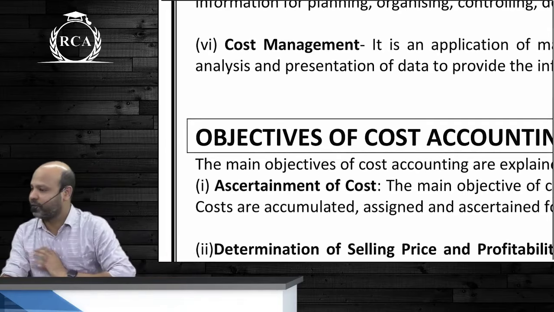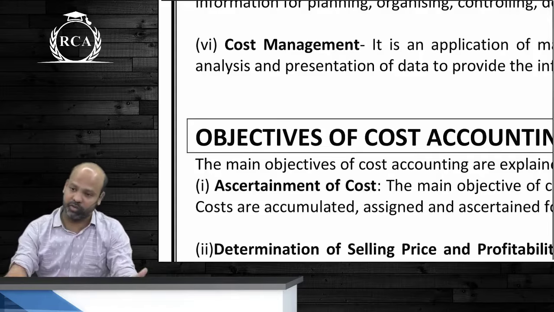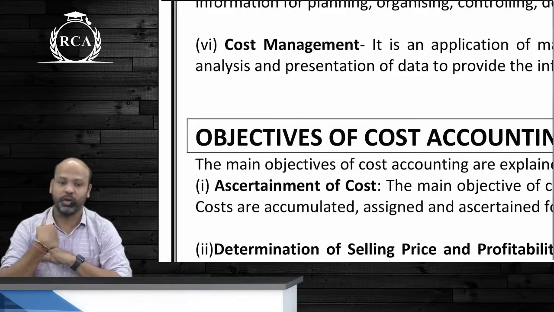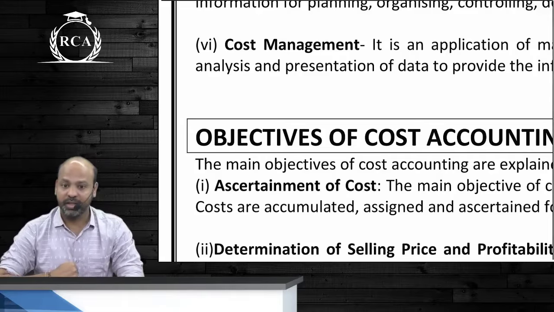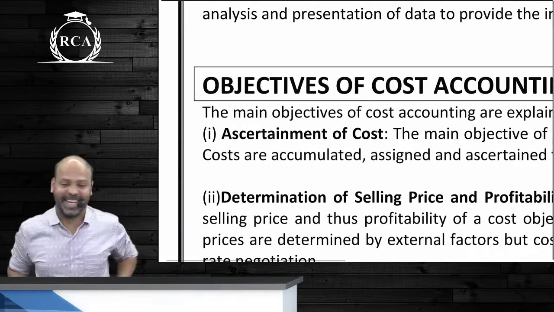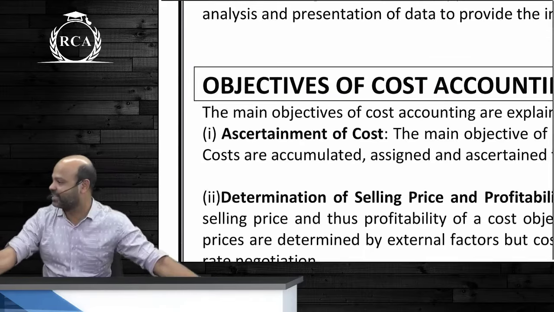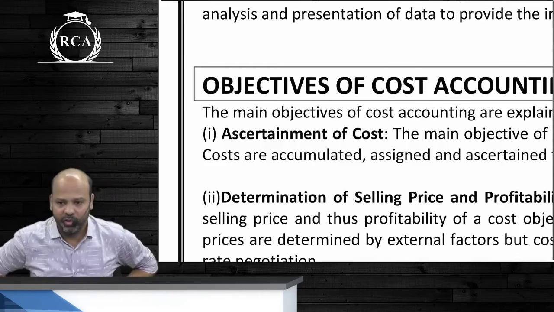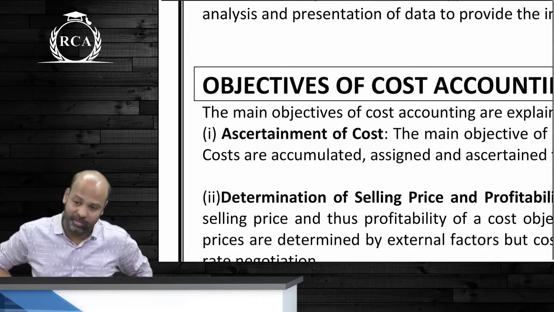The first point, guys, undoubtedly objectives of cost accounting, or why cost accounting is important, is ascertainment of cost. Very well, guys. The whole purpose of maintaining cost records is so that you can determine the cost of a product. Once the cost is determined, what next? You determine selling price. I know you guys are very smart, beta. You've already looked at the data. The selling price of a product over a longer period is always based on the cost that you incur on a product. Over a shorter period, it is market determined.